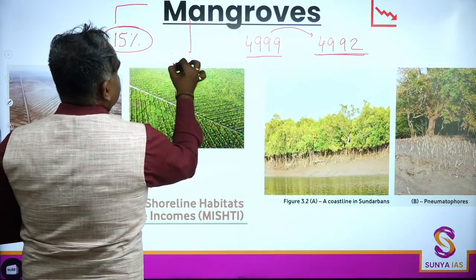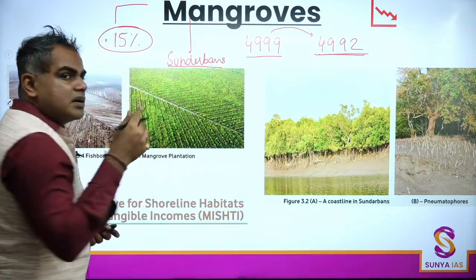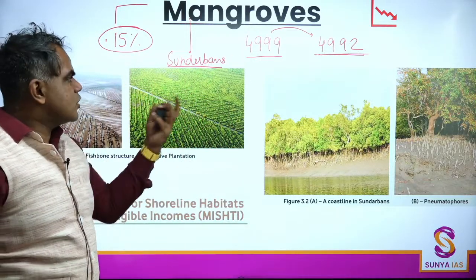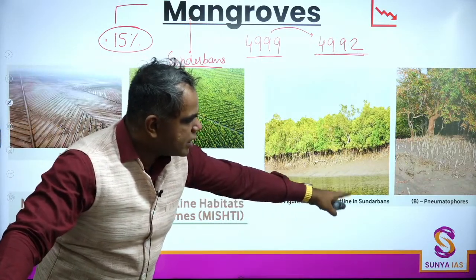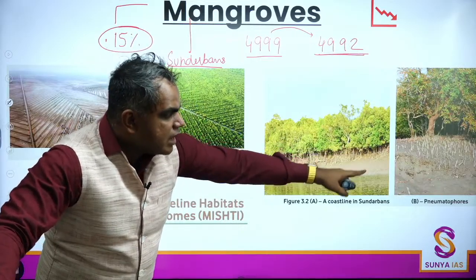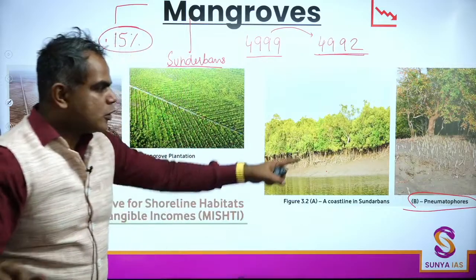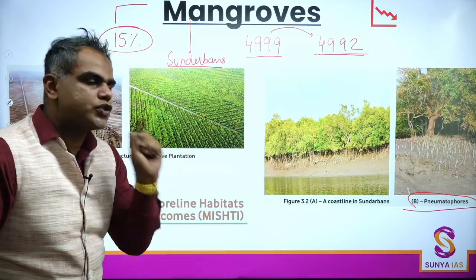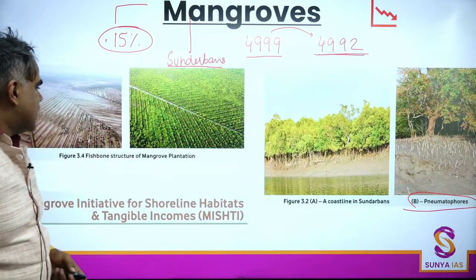With mangroves, you also remember Sundarbans. The world's largest concentration of mangroves is found in the Sundarbans coastline. There are pneumatophores. This is also given in the report, you must have heard of pneumatophores, vivipary. Pneumatophores are aerial breathing roots. Okay. About Sundarbans also, I'll quickly have a look.